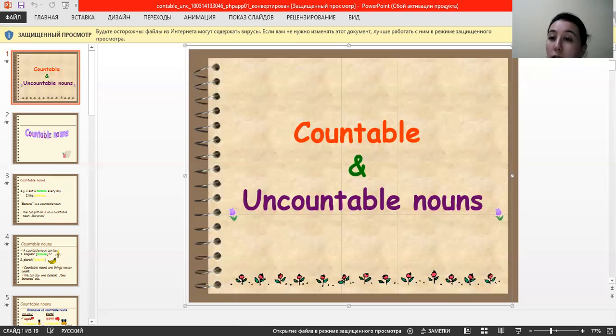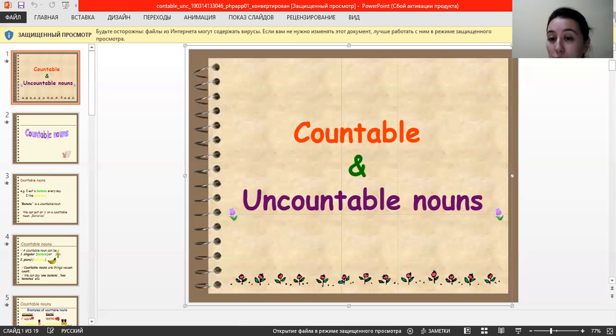So there is also a quiz. Let's see it and let's do it together. John is eating some potatoes because potato is countable and some is used with plural forms of countables. That's why we have to put es here, because the word ends with o.